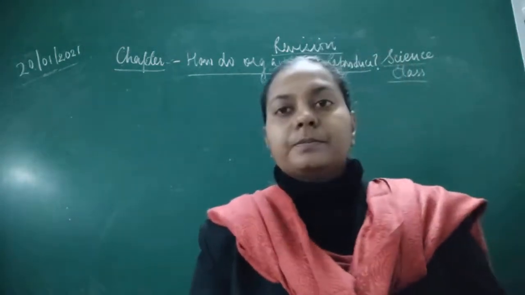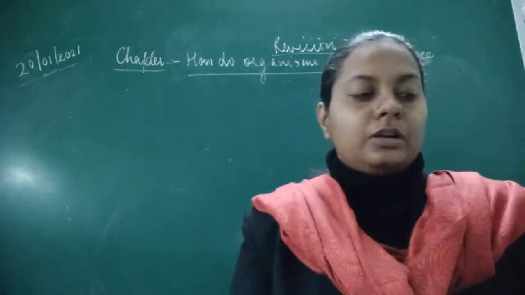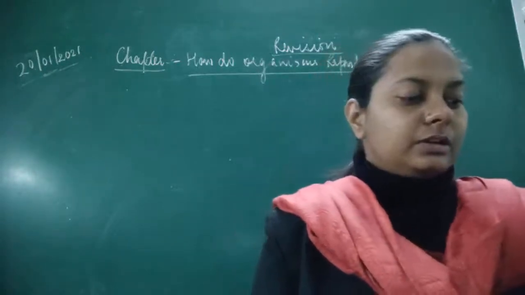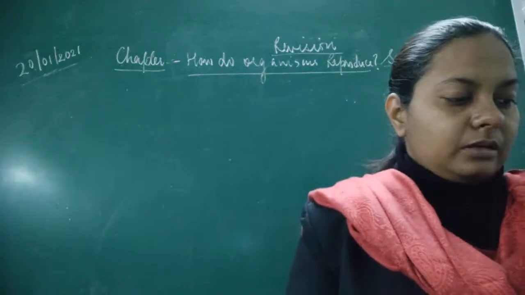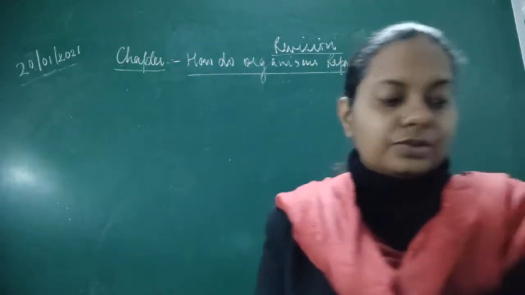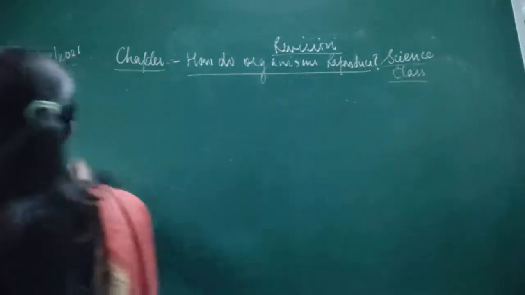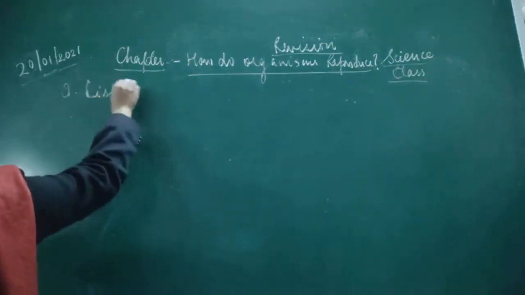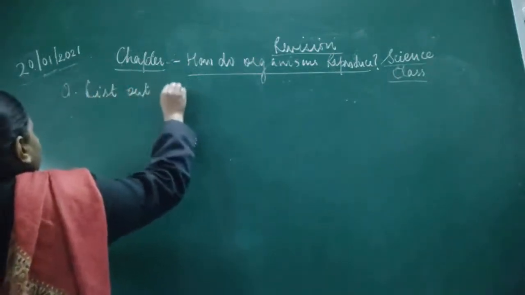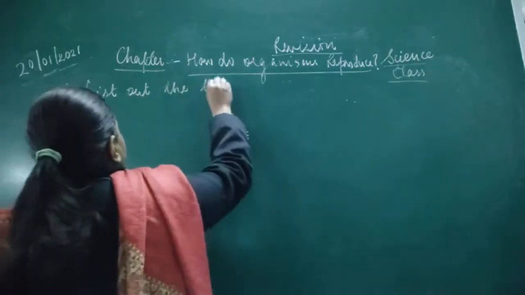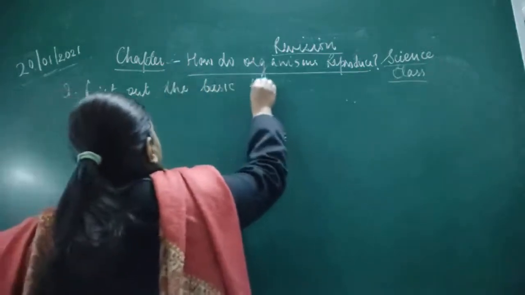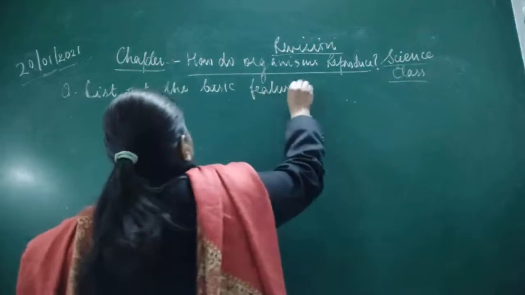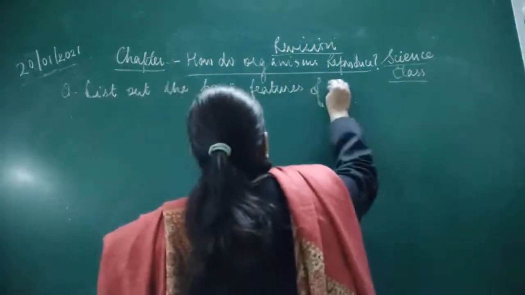In this chapter, we'll discuss some of the facts related to reproduction in animals. Here the first question is: list out the basic features of reproduction.